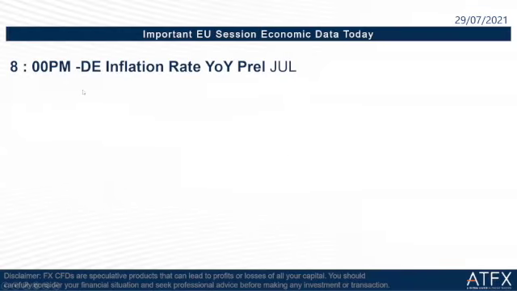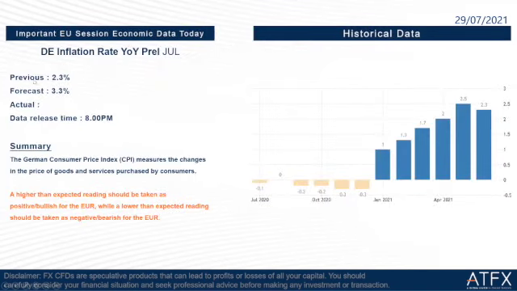Today, in the EU section, we have to take note of this important economic data, which is Germany inflation rate yearly. The previous is 2.3%, the forecast is 3.3%, and the data release time is at 8 o'clock tonight. A higher than expected reading should be taken as positive or bullish for the euro dollar, and a lower than expected reading should be taken as negative or bearish for the euro dollar.